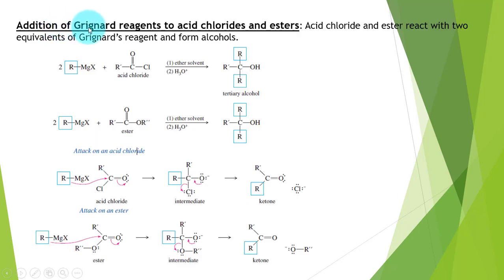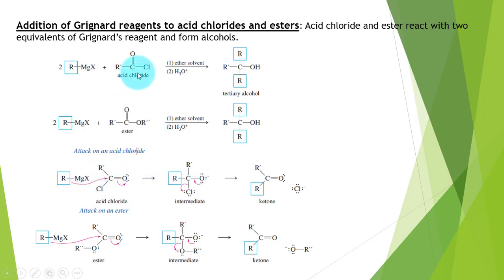The next method that is given over here is addition of Grignard reagent to acid chlorides and esters. Acid chlorides and esters on reaction with two equivalents of Grignard reagent in ethereal solvent and hydronium ion, that will act as a protonating agent over here, will form alcohol.